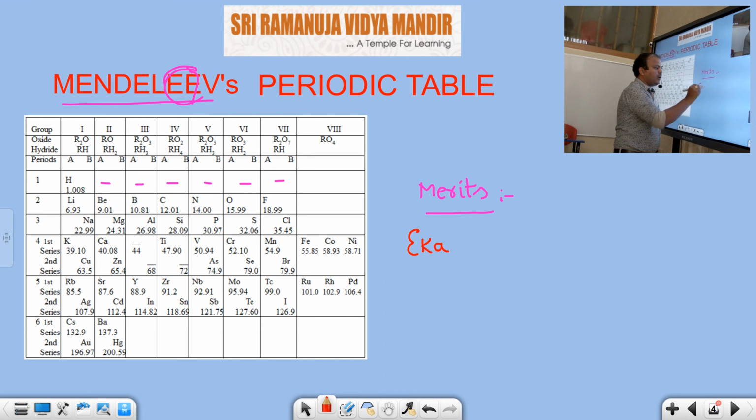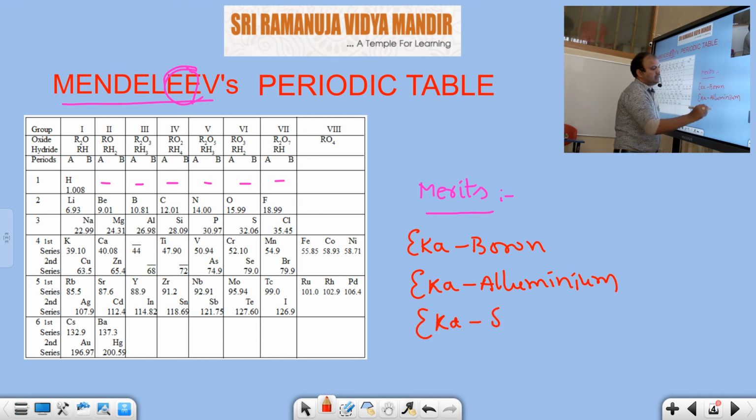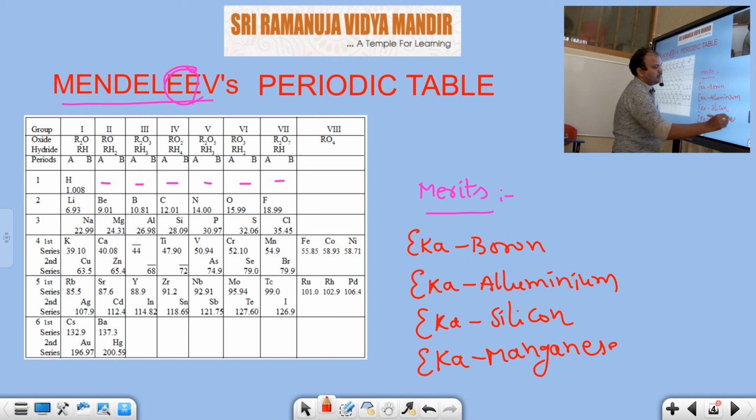Eka boron, as well as Eka aluminium, as well as Eka silicon, as well as Eka manganese. Okay. Mendeleev predicted the properties of some elements which were not discovered at that time, and Mendeleev had the foresight to